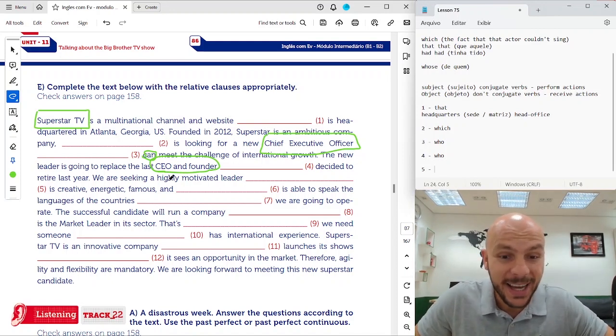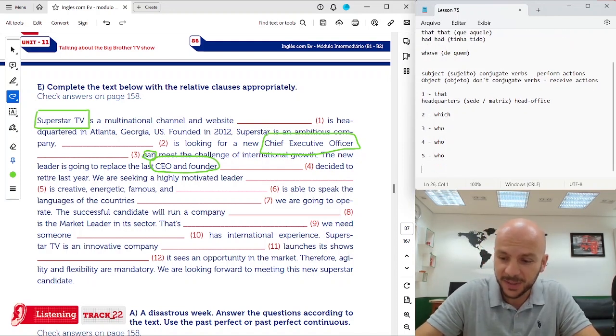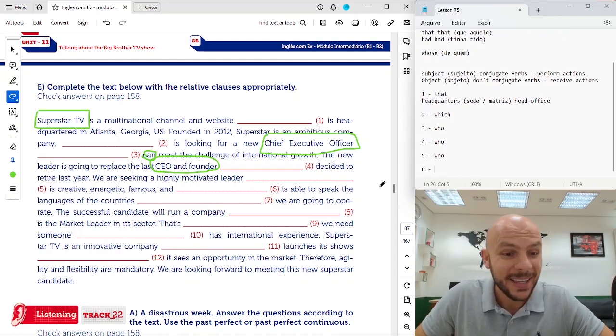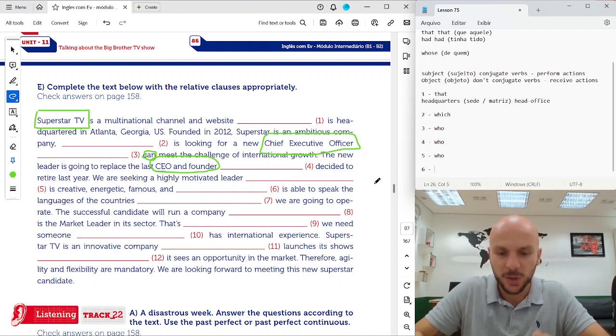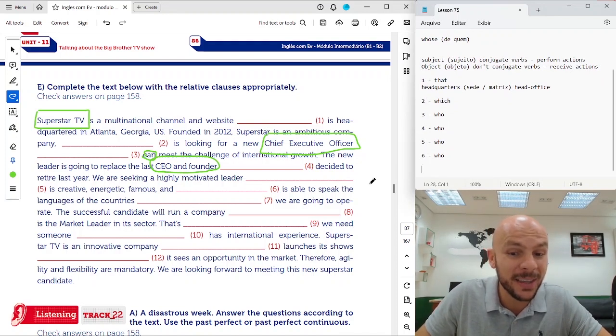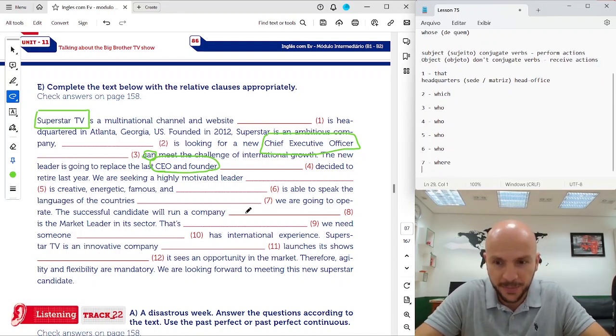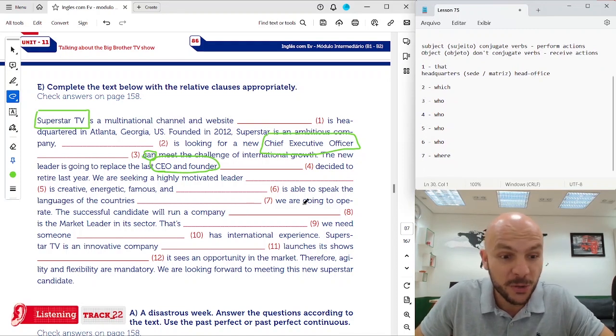We are seeking a highly motivated leader who is creative, energetic, famous, and who is able to speak the languages of the countries, places where we are going to operate.